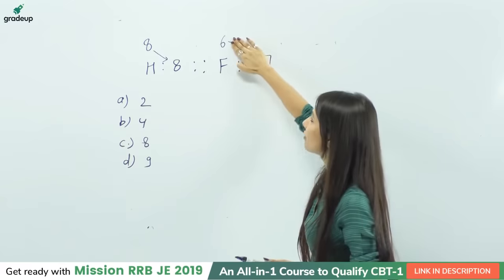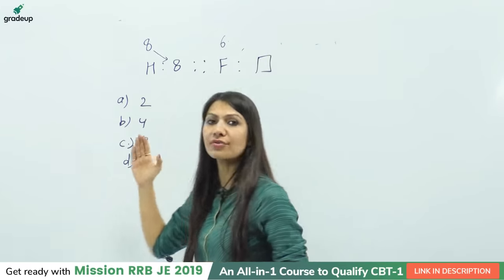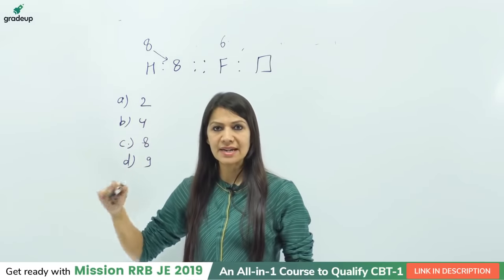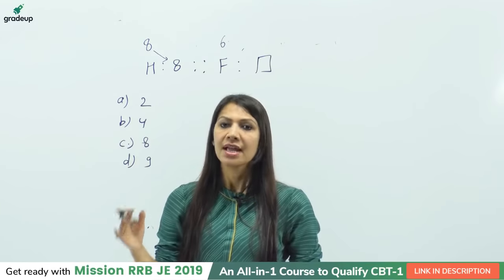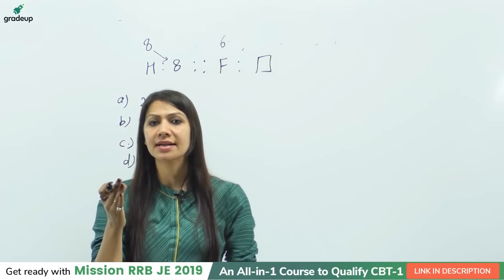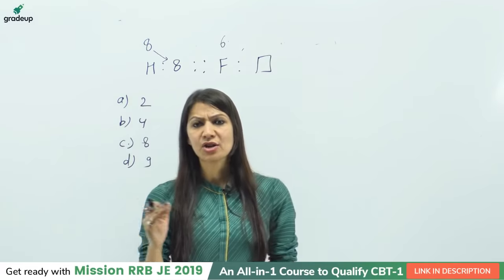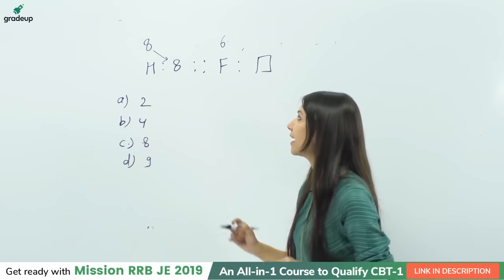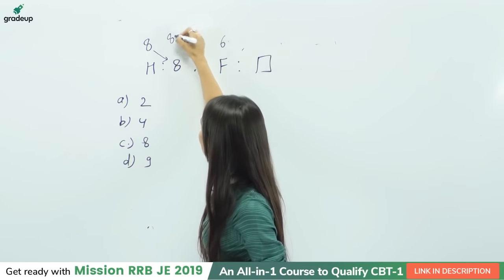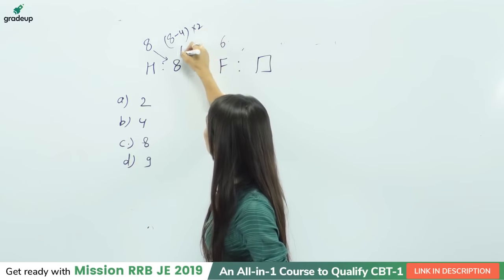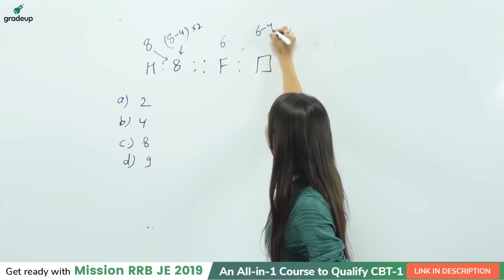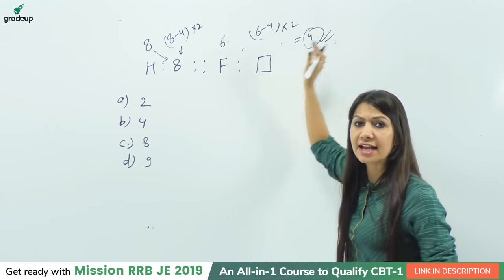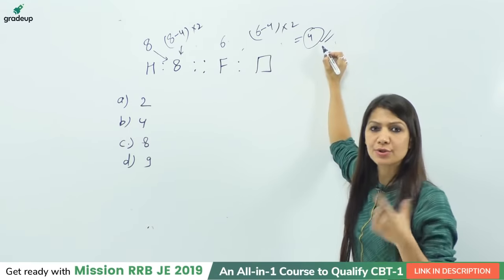So whenever you think that this is not working, in that situation, maybe there can be one more logic. Maybe some of the students are correct. Deepak is saying place value minus 4, multiply by 2. Okay, fine. So maybe the logic can be, 8 minus 4 is 4 and multiplied by 2 is 8. In a similar way, it is 6 minus 4, multiplied by 2. So 2 into 2 is 4. Definitely this is the right answer and a very correct logic. So one answer is 4. That is absolutely fine, students.